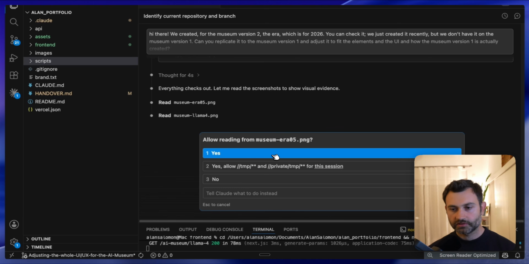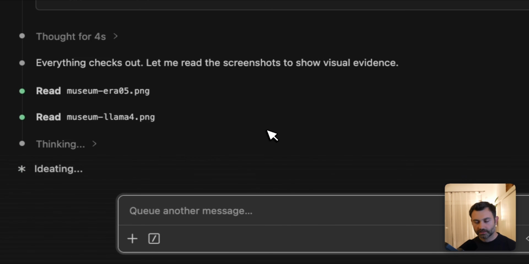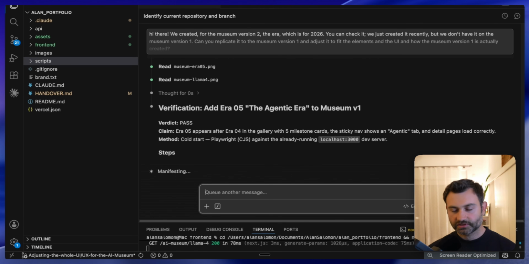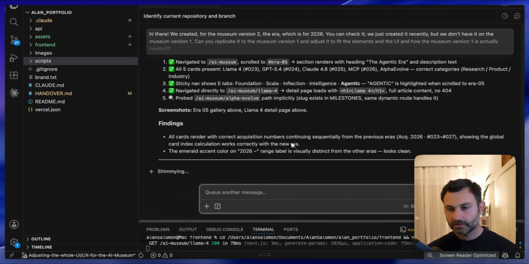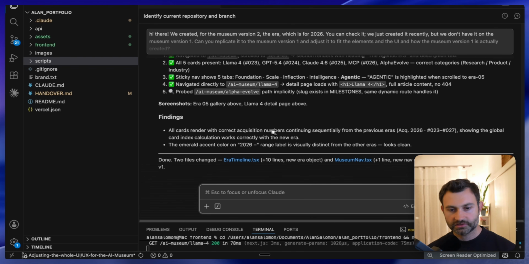And now allow reading from museum. Okay, nice. So what it's doing, it's actually taking pictures itself, and it's actually reading these screenshots after it took them and downloaded them. Wow, nice. Findings. So it looks like we have a lot of stuff which has happened in a good way. At the same time, we have this prop AI museum alpha evolve pass implicitly using existing milestone, same dynamic role. Okay, findings done. 2 files changed.